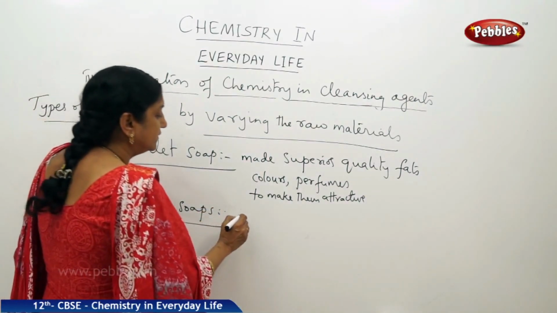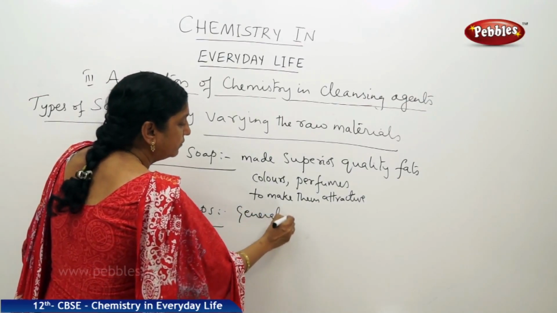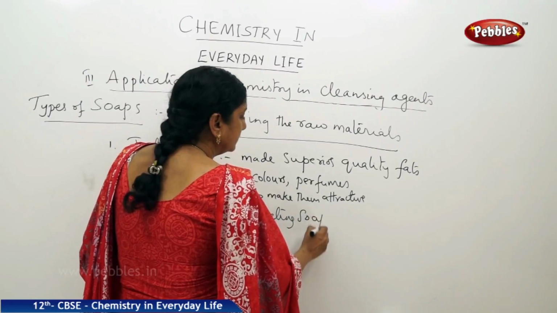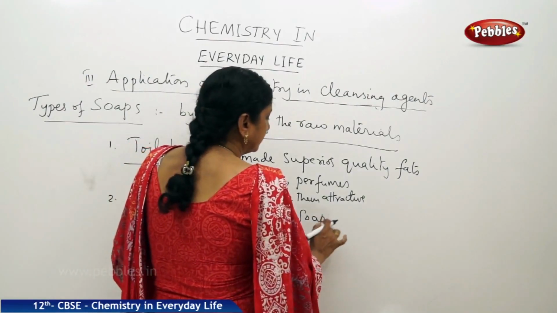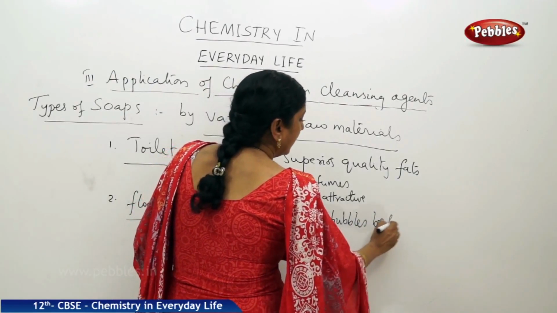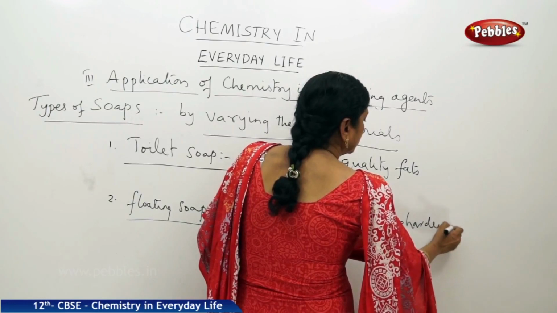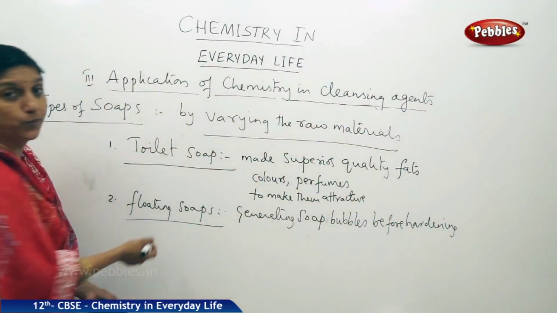So, generating soap bubbles before hardening of soap produces what are called floating soaps.